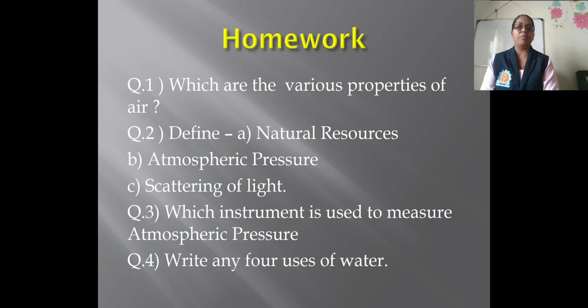Now write down your homework. Question number 1: which are the various properties of air? Question number 2: define the following: first, natural resources; second, atmospheric pressure; third, scattering of light. Question number 3: which instrument is used to measure atmospheric pressure? Question number 4: write any 4 uses of water. So this is your homework. You have to write it down in your HW.